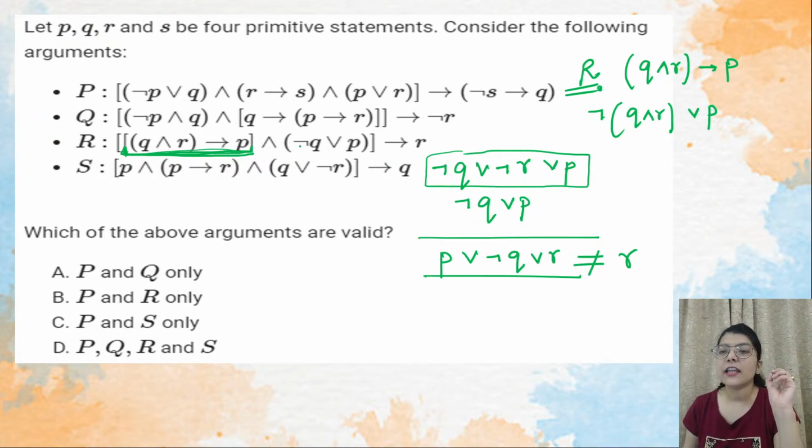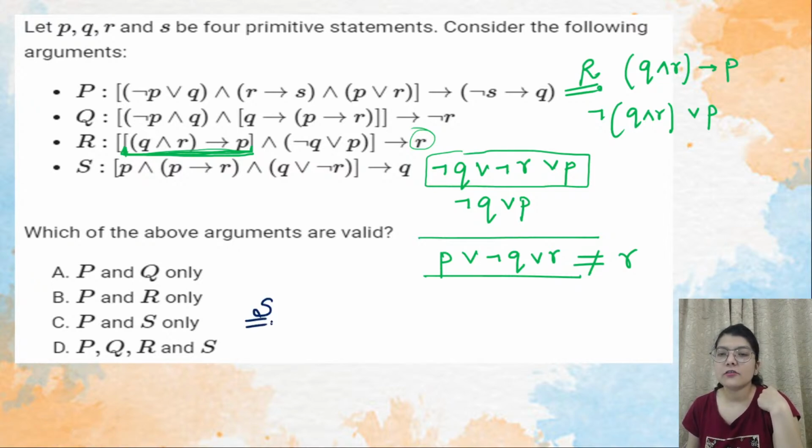Okay, then we have negation Q or P. So we will write it like this, and we'll see what are complementing each other, and we will cancel out those terms. But here in this R part, nothing is complementing each other, so we will have to write them as it is. And in result, they are saying that result should be equal to R, which is not the case. Okay, try S, everyone.